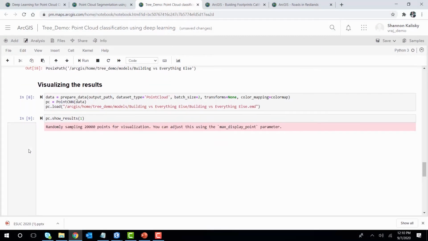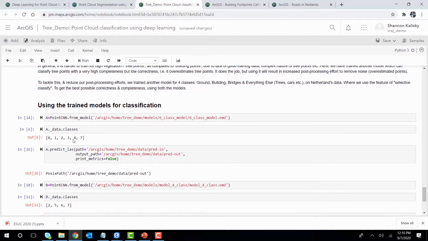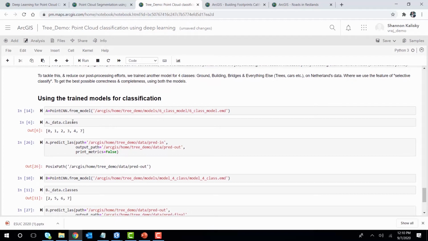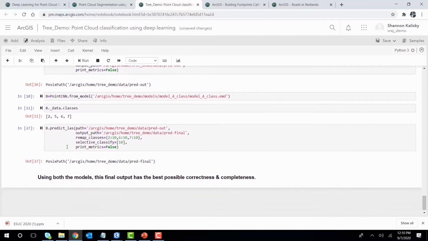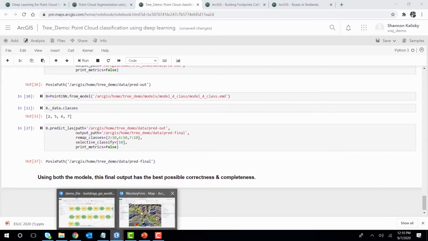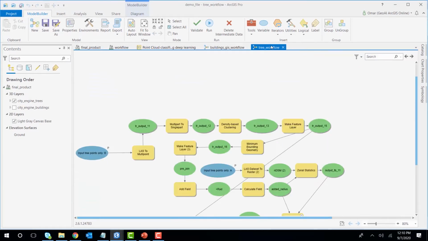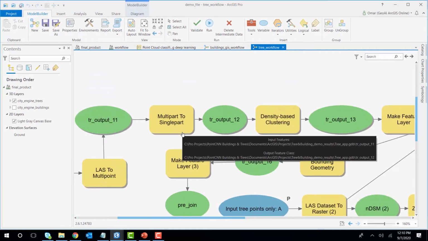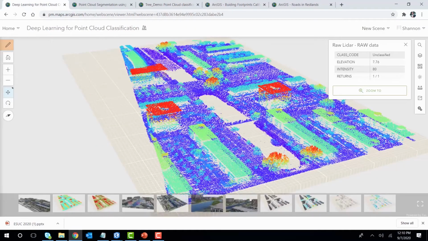Now we have another model for the trees. We're doing pretty much the same thing. So exporting the training data. We have a bigger model that is detecting multiple classes. We're particularly interested in the trees. We're calling the point CNN. We're doing the inference. And then we're doing a similar post-processing here. Now I want to show you some examples of the post-processing that we're doing for the trees. And actually we can better see it on this beautiful map.